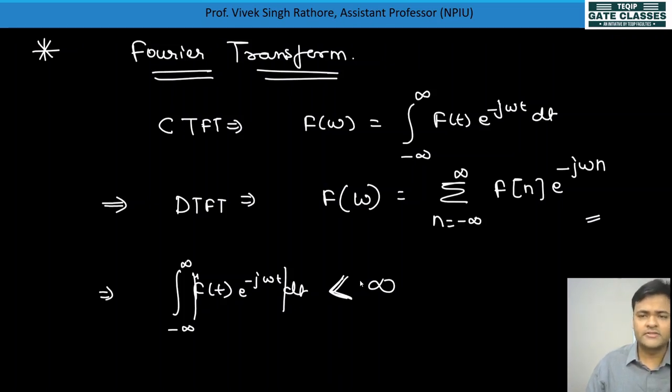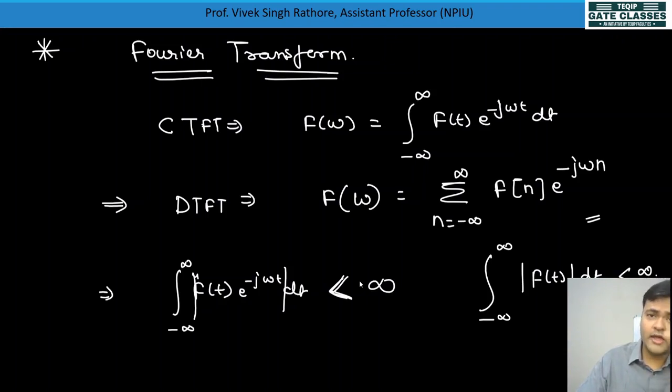If it holds, then only can you go for the Schwarz inequality and say that the integral from minus infinity to infinity of mod f of t dt should be less than infinity. So the conclusion was that if your f of t is not absolutely integrable, then your Fourier transform cannot be evaluated.